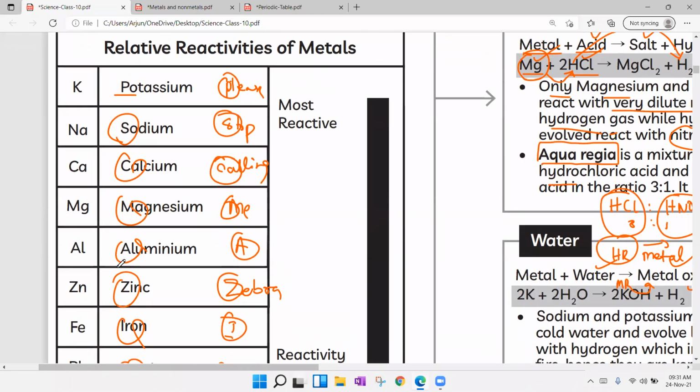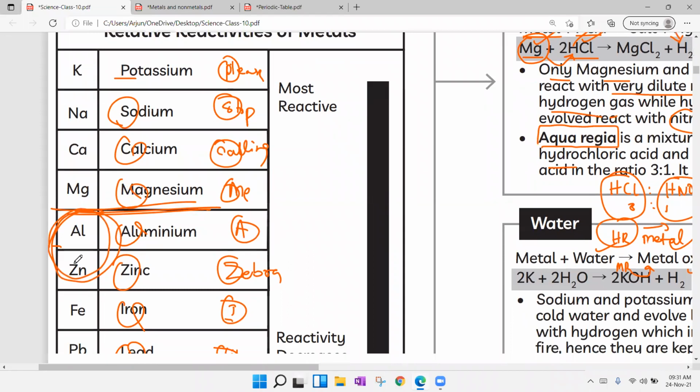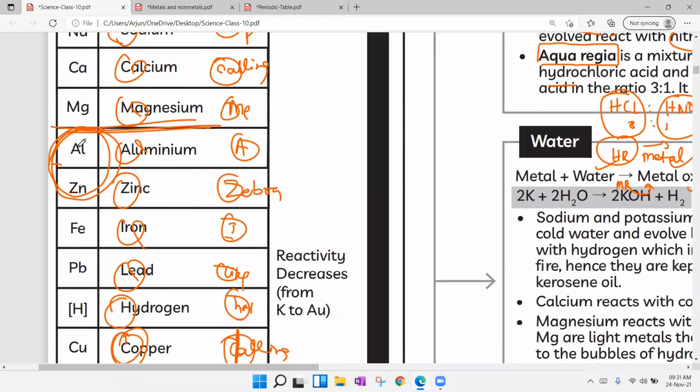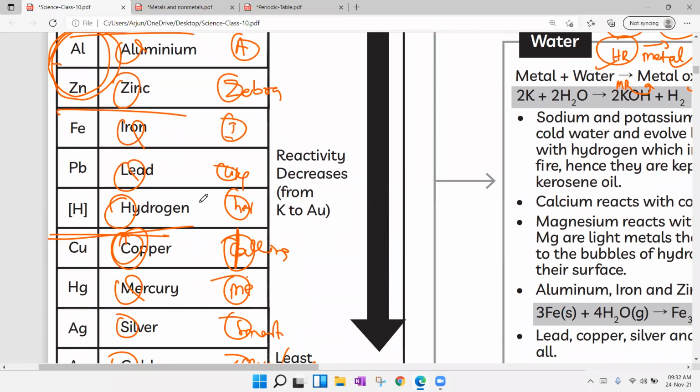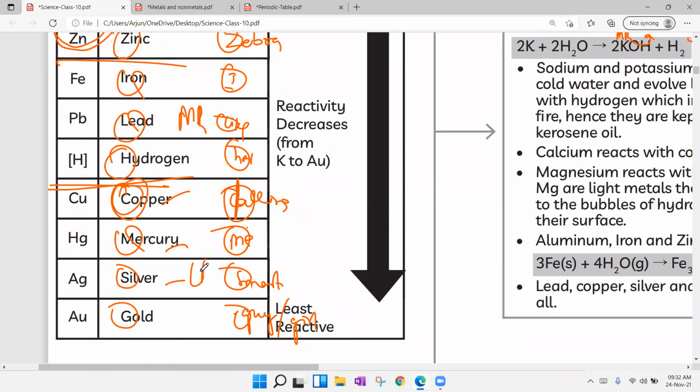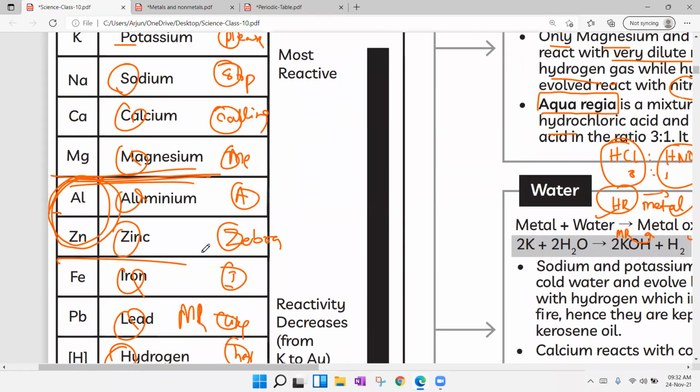And in this, sodium, potassium, calcium, magnesium, aluminum, until here we can take it as high reactive, and these we'll get as amphoteric oxides, because they show acidic as well as basic properties. And from here until hydrogen, we can take it as moderate reactive. And from copper, mercury, silver, from copper we can take it as least reactive. We have least reactive, moderate reactive, and high reactive metals.